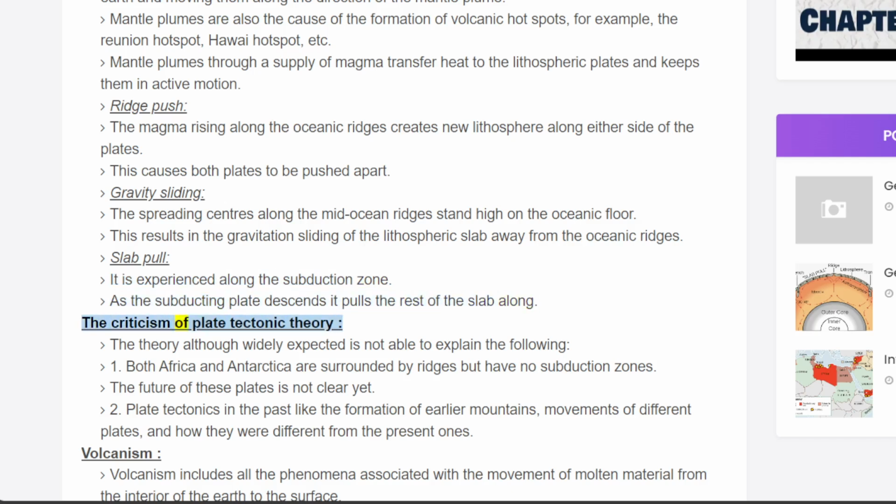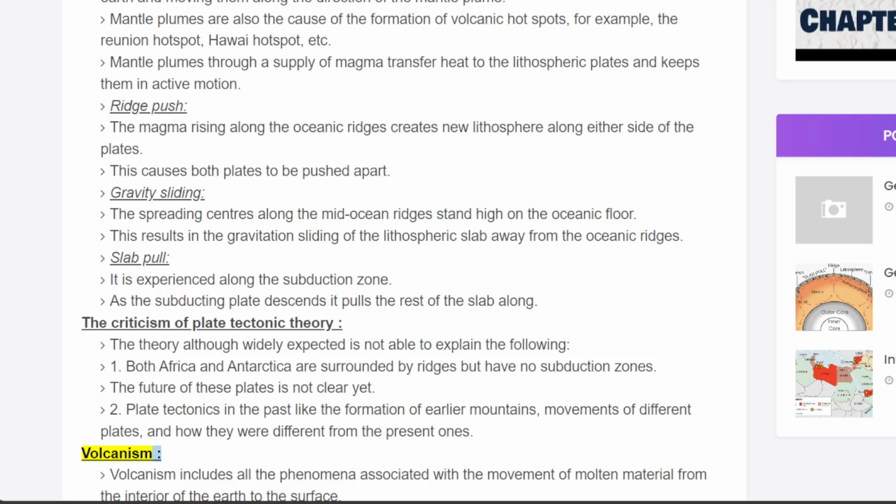The criticism of plate tectonic theory. The theory, although widely accepted, is not able to explain the following. 1. Both Africa and Antarctica are surrounded by ridges but have no subduction zones. The future of these plates is not clear yet. 2. Plate tectonics in the past, like the formation of earlier mountains, movements of different plates, and how they were different from the present ones.